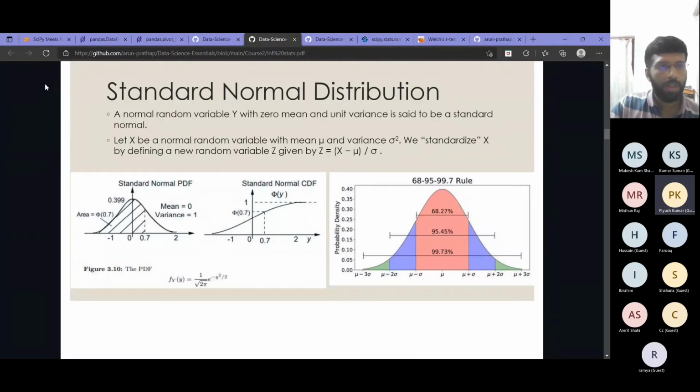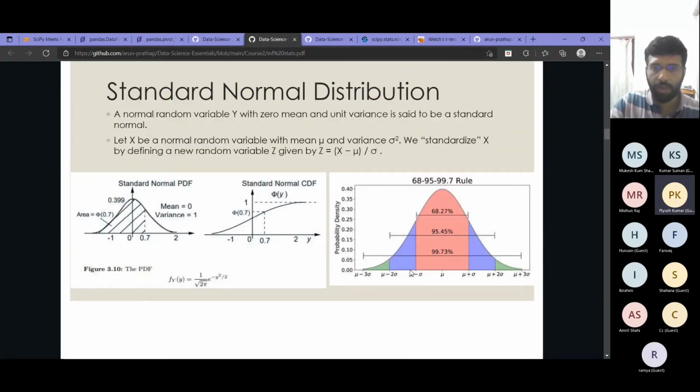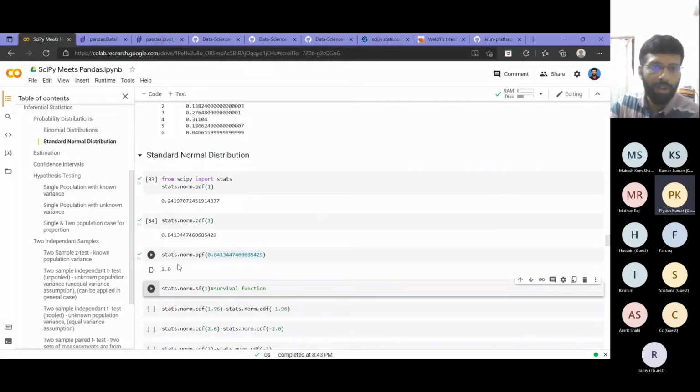So that is one way, right? And when we discussed that, we saw one more thing: given some probability value, like 0.5, you have to find the value of x. We saw in our inferential statistics session how to find it from the Z table. Similarly, given a probability value, you are asked to find the x at which that occurs. For that, you can use the PPF, the percent point function. If I pass back the same value I got as the CDF output, I will get 1, right?